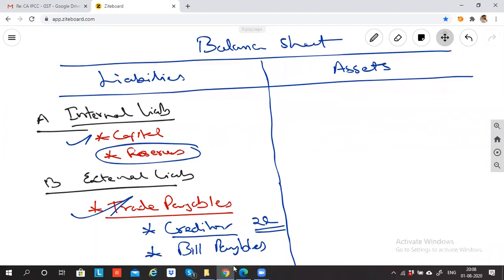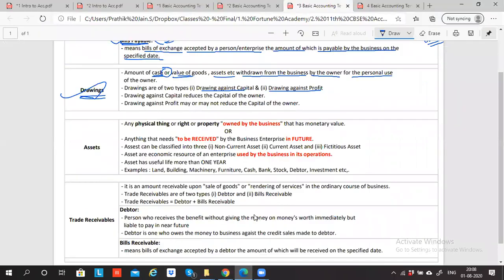Balance sheet. In the balance sheet, the left hand side is called liabilities and the right hand side is called assets. Just like we understood what is liability, we need to understand what is asset. Asset is any physical thing, or a right or a property, which is owned by the business. So first of all, asset is something which is owned by the business.